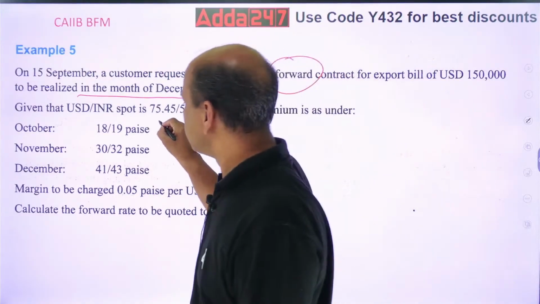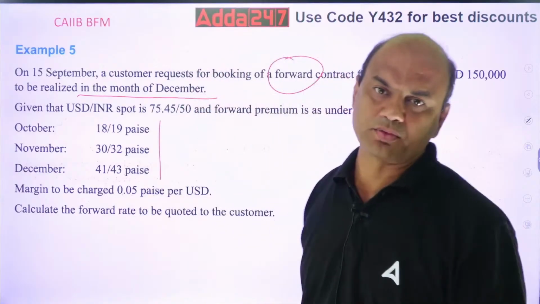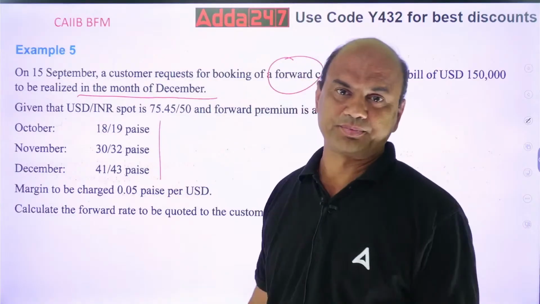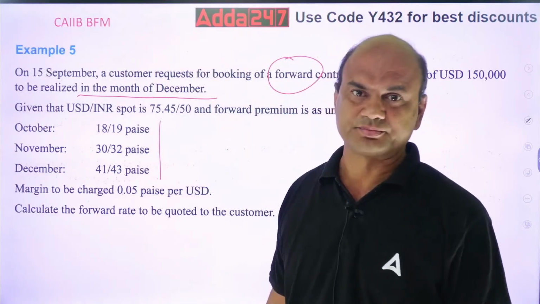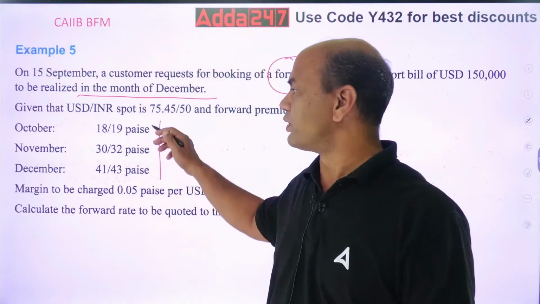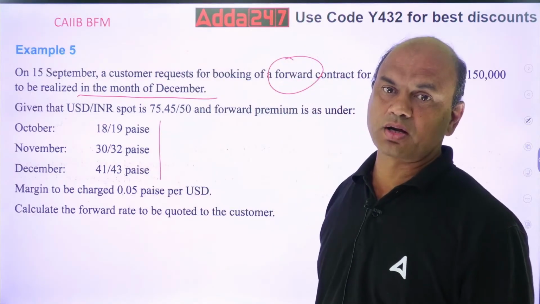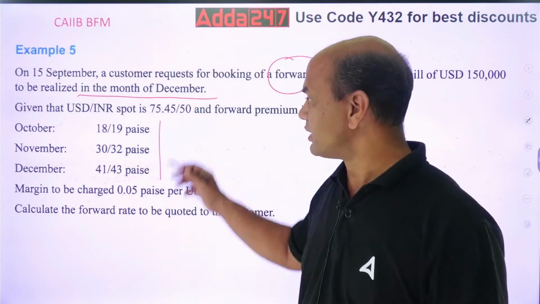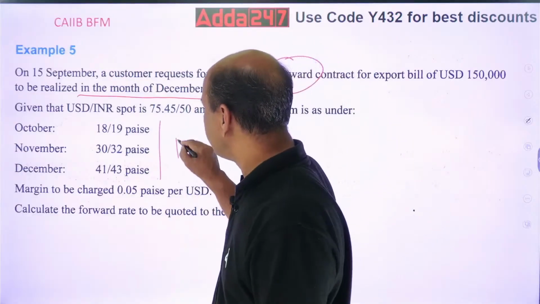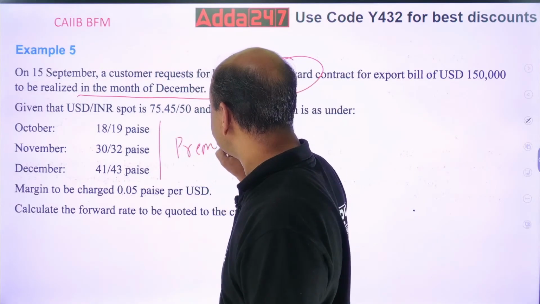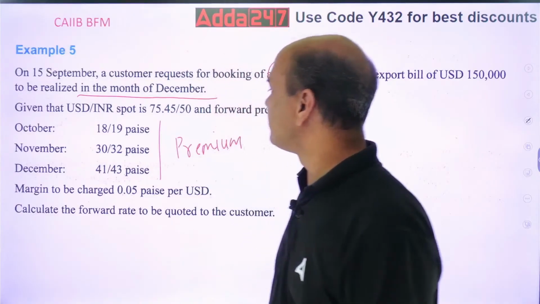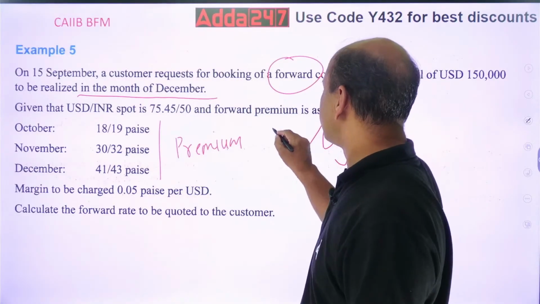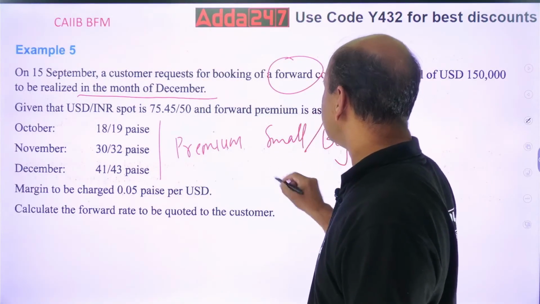Firstly, immediately tell me whether this is in premium or in discount. Everyone in the comment section. Is the currency in the forward market in premium or in discount? So the currency in the forward market over here is in premium. Why premium? Because the right side is bigger. See, whenever you have the right side big, left side small, then the currency is in premium.